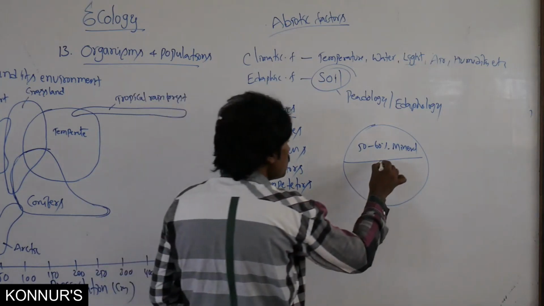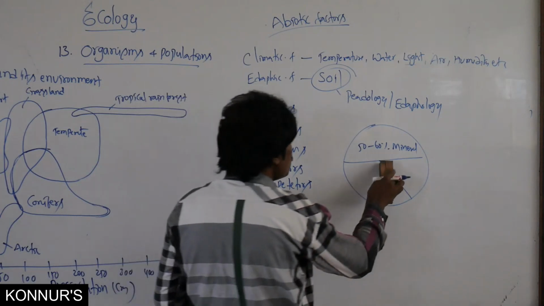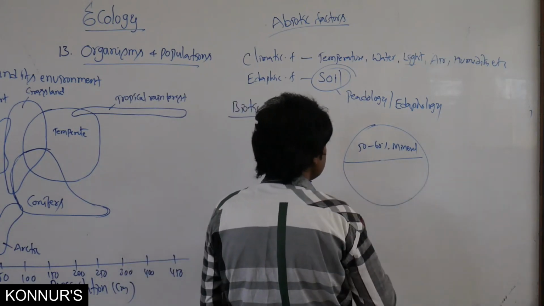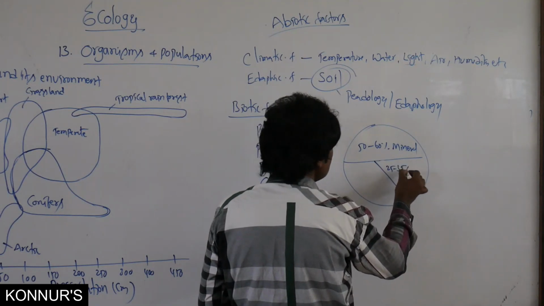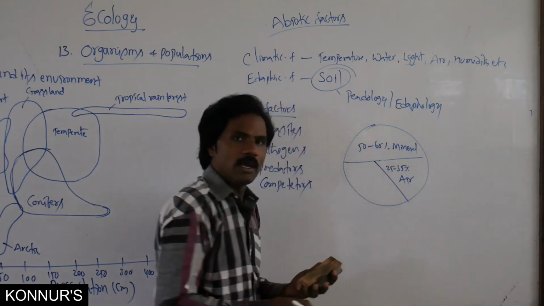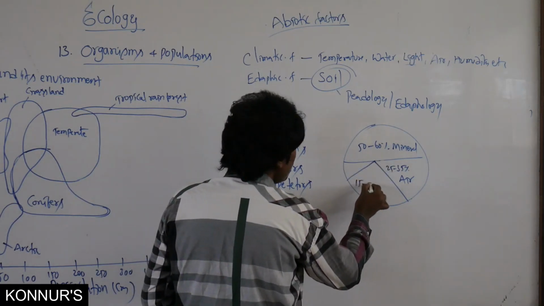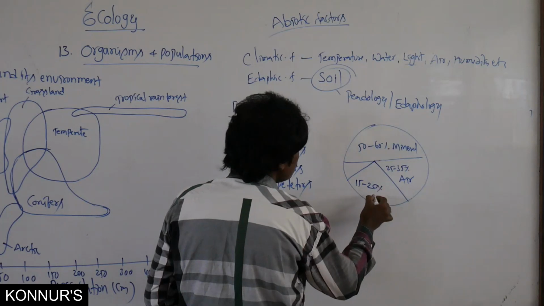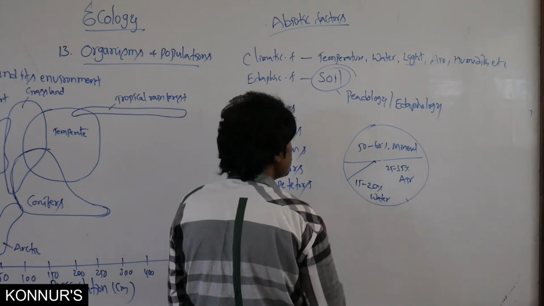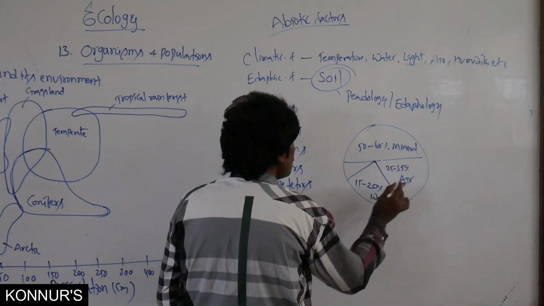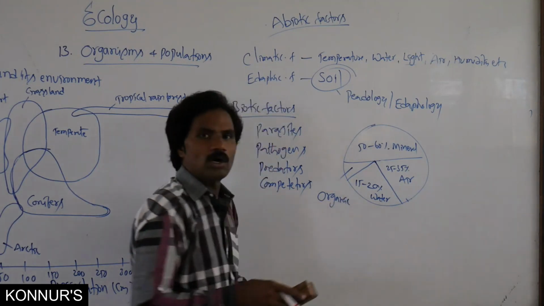Then 25 to 30% is present as air in the soil. Then 15 to 20% is related to water. Then the rest of the percentage is organic.